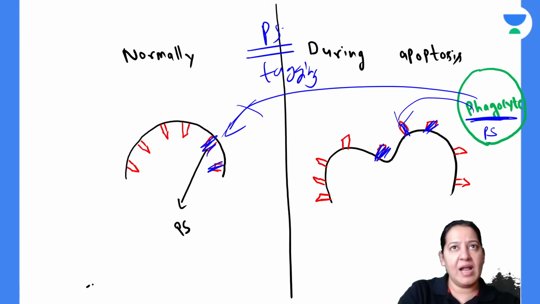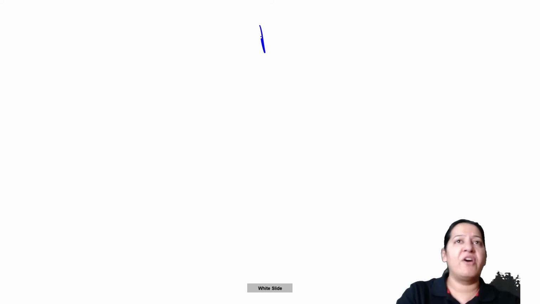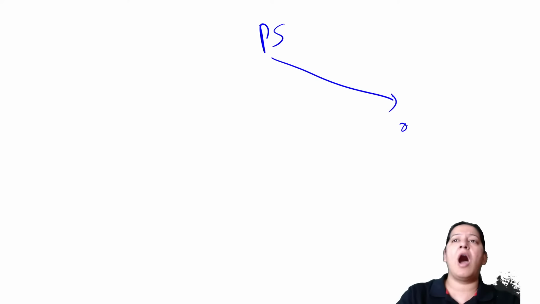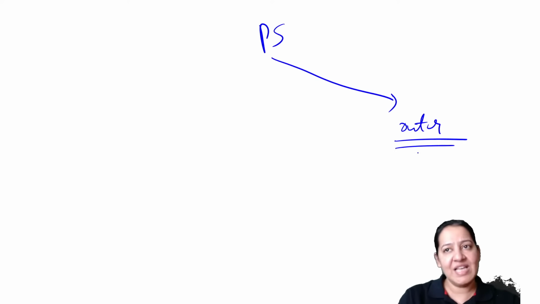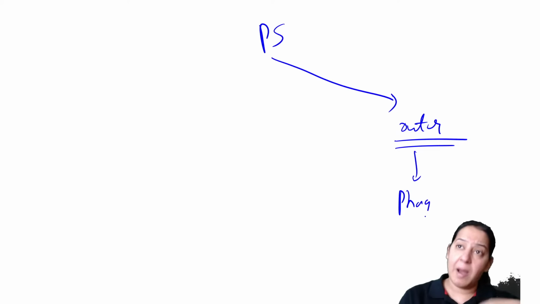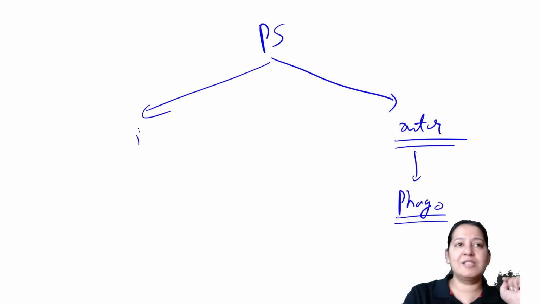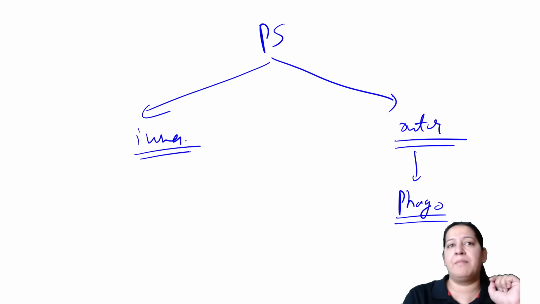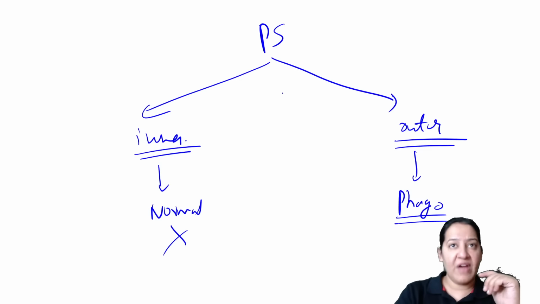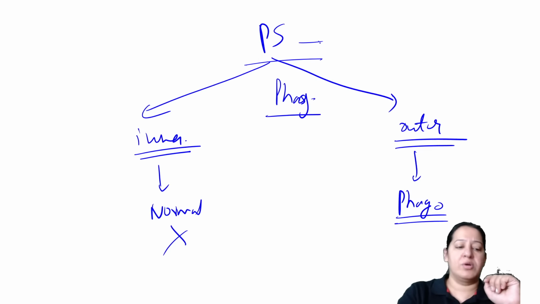So the summary is that when phosphatidylserine is present on the outer surface, that is an apoptotic cell and it will undergo phagocytosis. And when phosphatidylserine is present on the inner surface of the cell membrane, it is a normal cell and it will not undergo phagocytosis. So the phagocyte will test, it will judge for phosphatidylserine, which is causing the tagging.